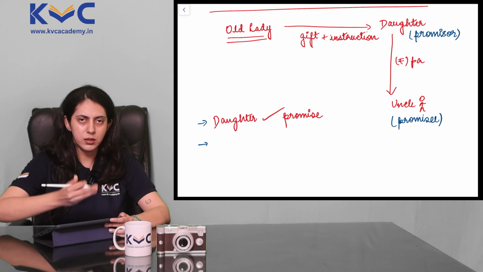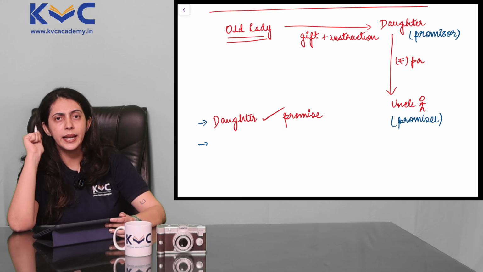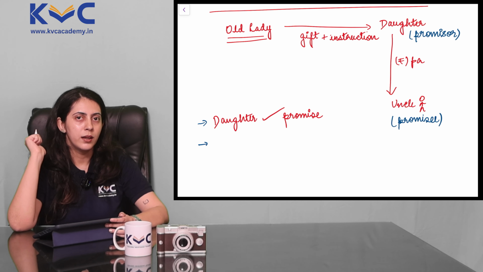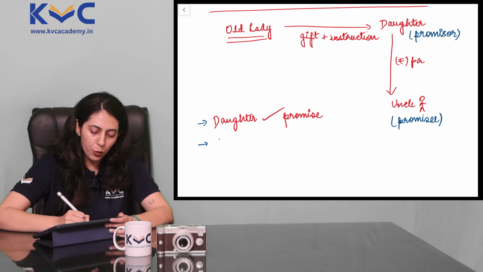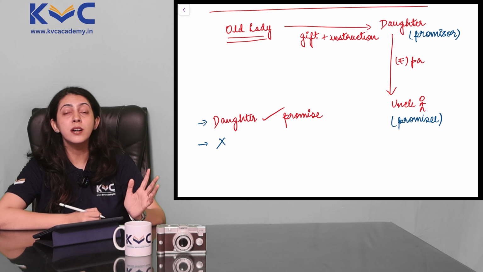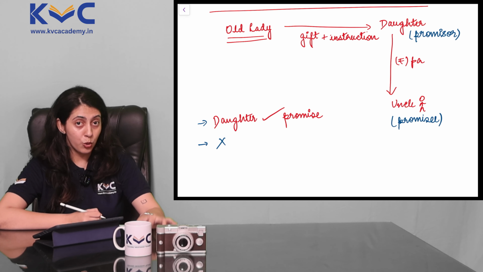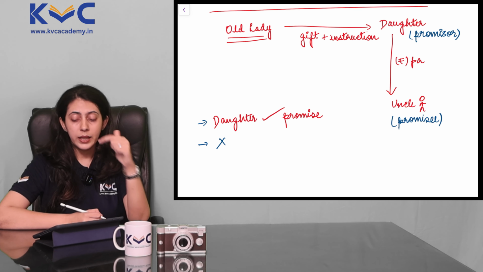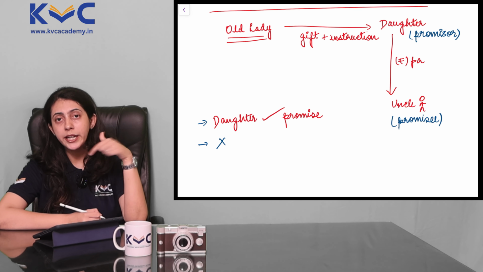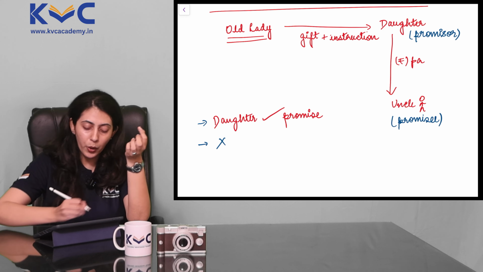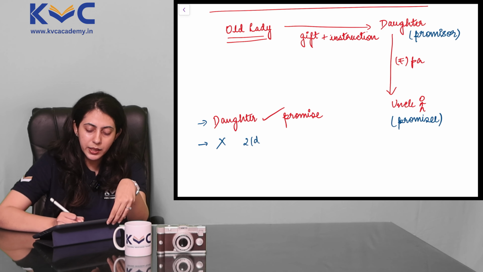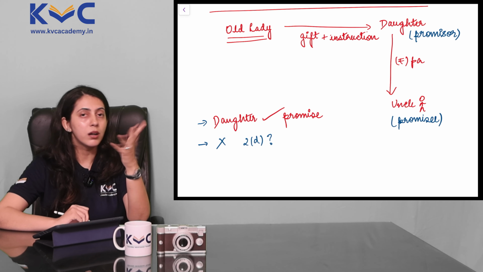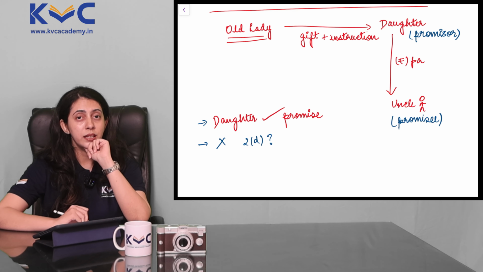Now there was a period where the daughter got the property and now came the time to pay. Did the daughter pay? No. The daughter denied the payment to the uncle, though she had made a promise. And the daughter's argument was that if she is giving money to the uncle, where is the consideration from the uncle? The uncle is not giving her anything.